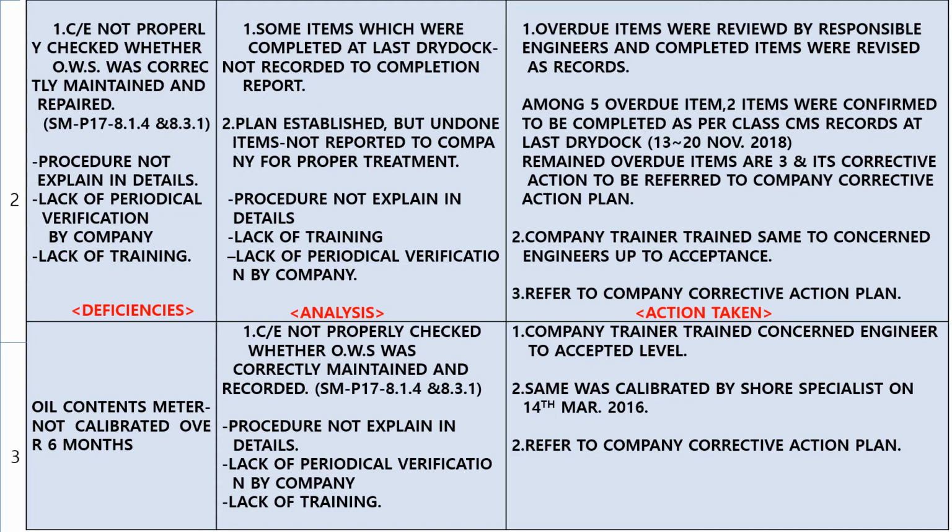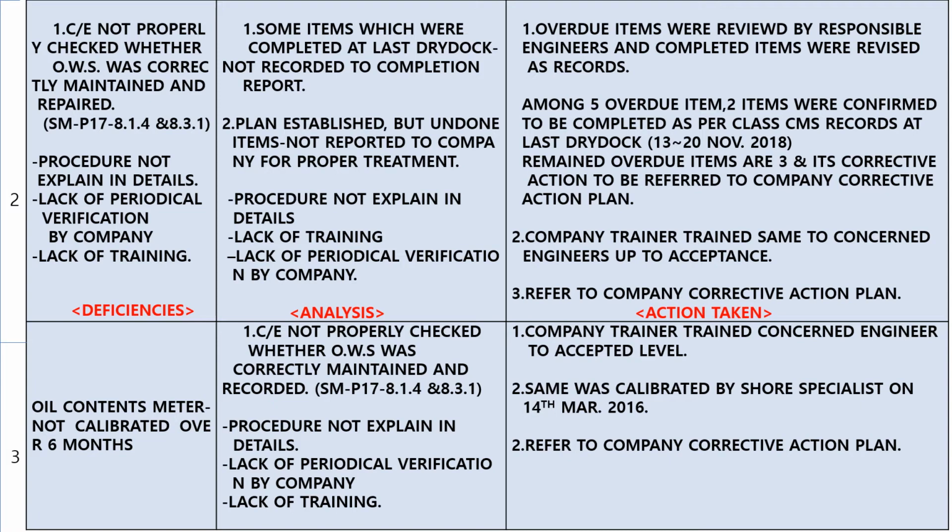Action taken. 1. Overdue items were reviewed and responsible engineer and completed items were revised as a record. Among 5 overdue items, 2 items were confirmed to be completed as per class CMS records at last dry dock. Remaining overdue items are 3, and corrective action is to be referred to company corrective action plan. 2. Company trainer trained the concerned engineer up to acceptance. 3. Report to company corrective action plan.